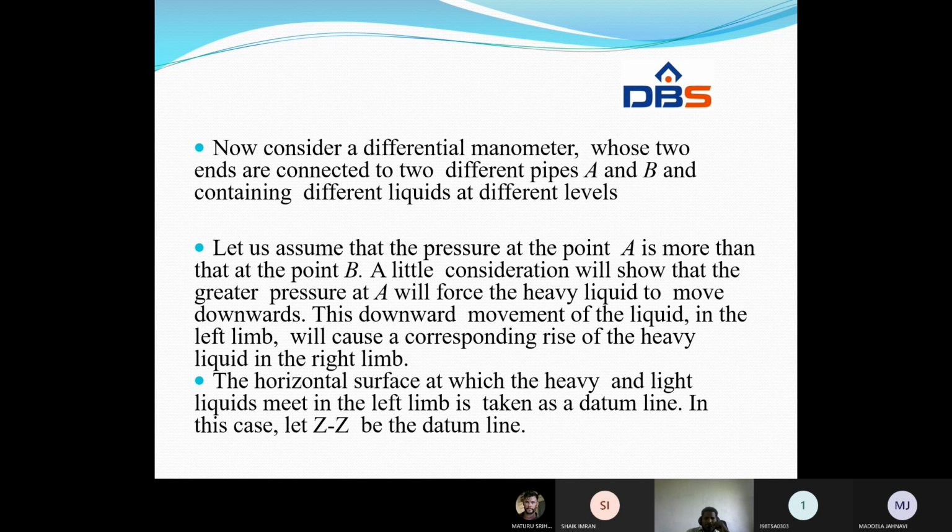This downward movement of the liquid in the left limb will cause a corresponding rise in the heavy liquid in the right limb. The horizontal surface at which heavy and light liquids meet in the left limb is taken as datum. In this case, ZZ will be the datum.